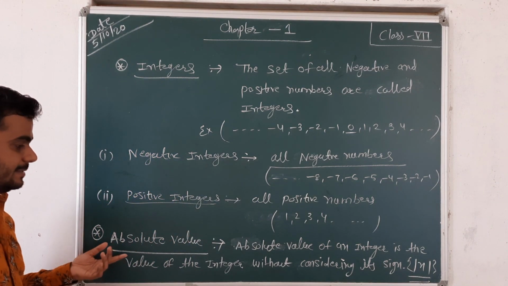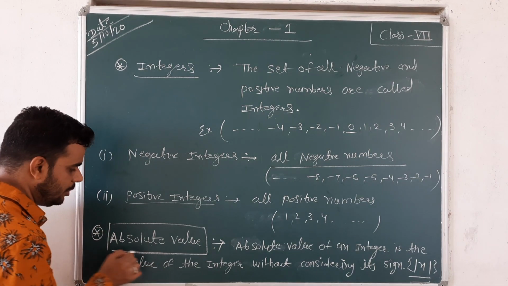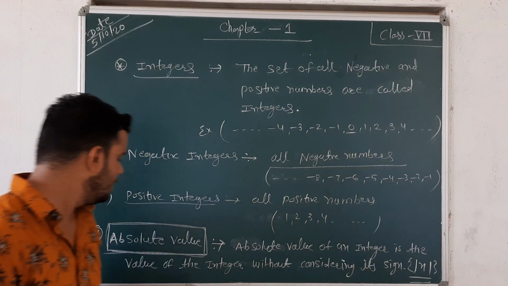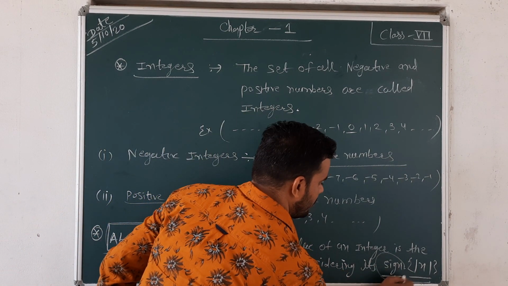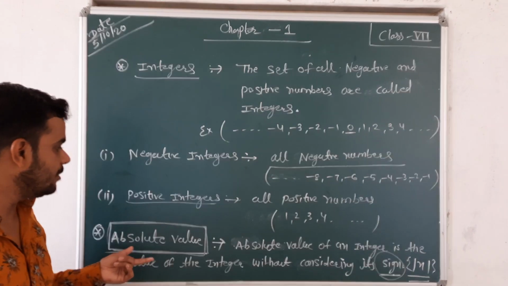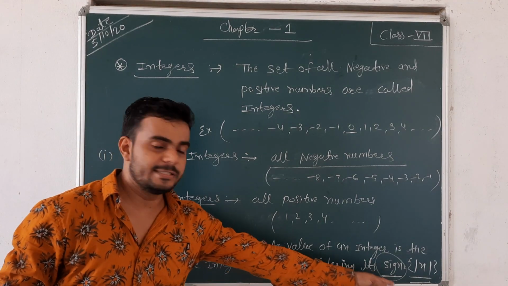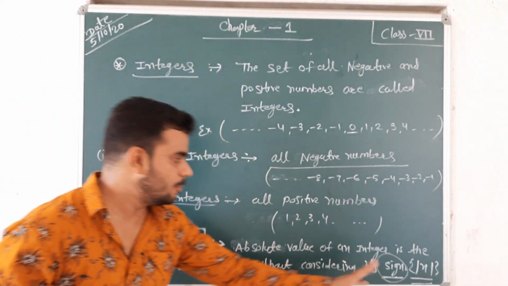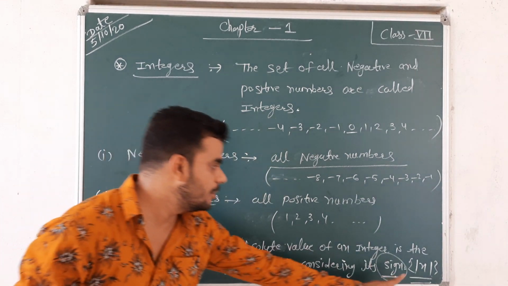Okay. Next, one more term is the absolute value. I think I already told you about the absolute value. Absolute value means the absolute value of an integer is the value of the integer without considering its symbol, its sign. The absolute value of any integer is denoted by modulus of n.